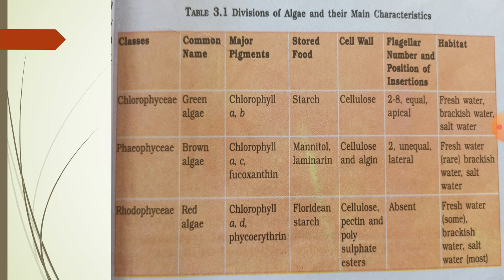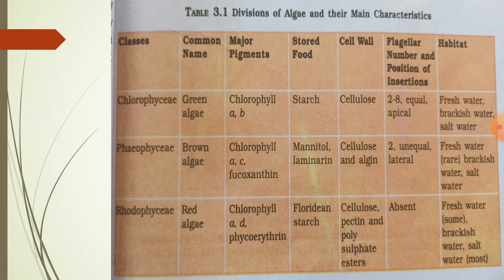Phaeophytes are commonly called brown algae. Chlorophyll a, c and fucoxanthin are major pigments. Mannitol and laminarin are the stored food materials. Cell wall contains cellulose and algin. It has two flagella of unequal length with lateral insertion. It is found in freshwater, brackish water and salt water.